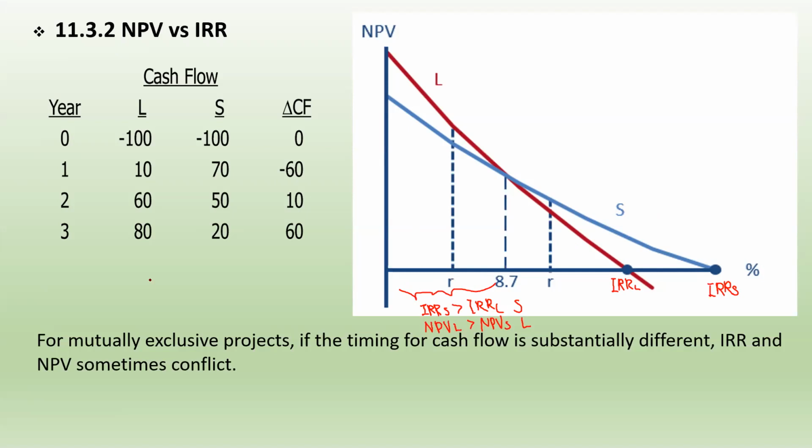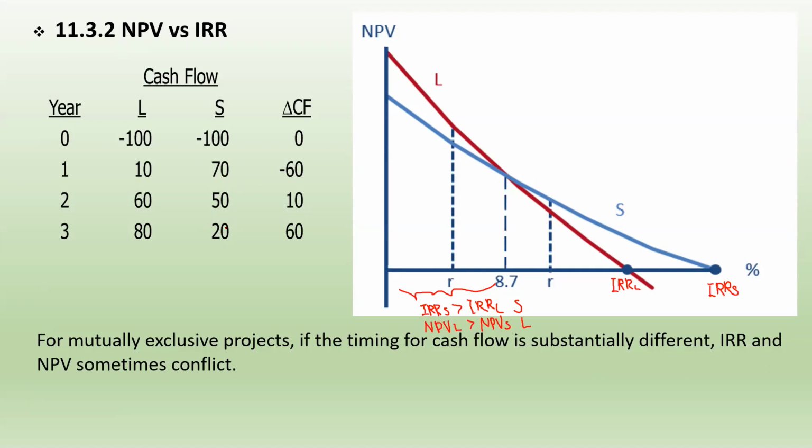This conflict is caused by the timing of the cash flows. For project L, at the early stage of the project, the cash flow is smaller, and at the end of the project, the cash flow is larger. But oppositely, for project S, the cash flow in the early stage is larger, and at the end of the project, the cash flow is smaller.